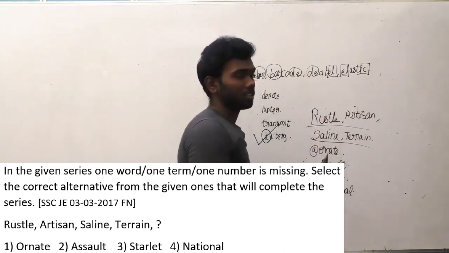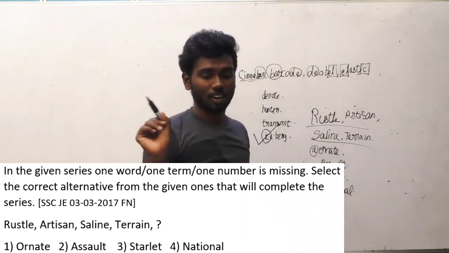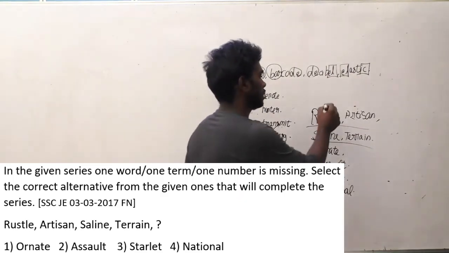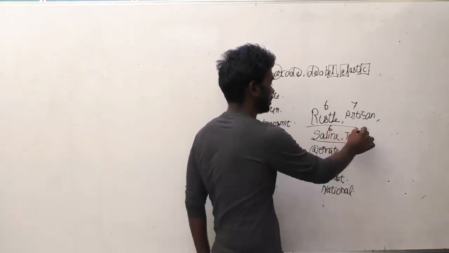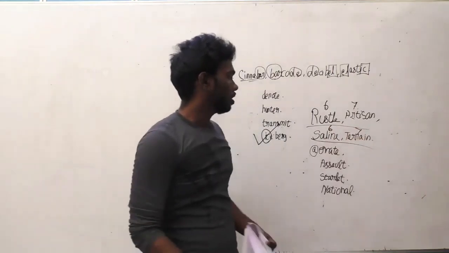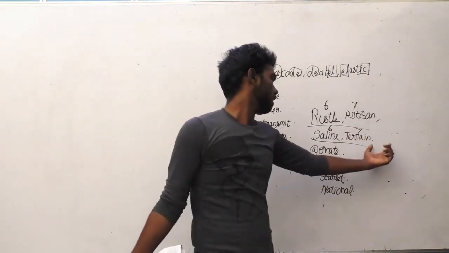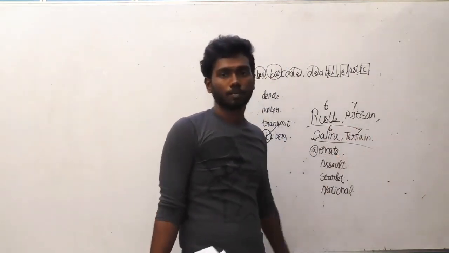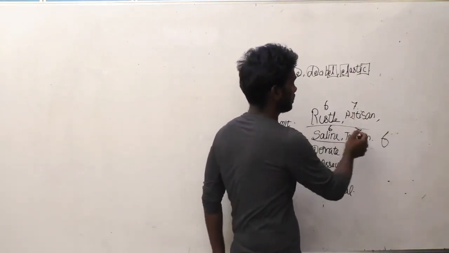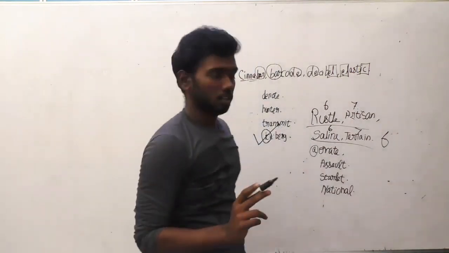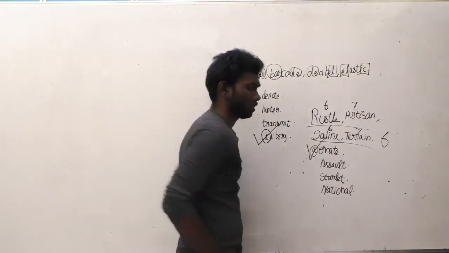But if you stop there, you are going to get the wrong answer because the logic here is a little bit different. 6, 7, 6, 7, and obviously the next word must come with 6 letters, because 6, 7, 6, 7 and then 6 must come. So obviously the answer option will be ornate, 6.